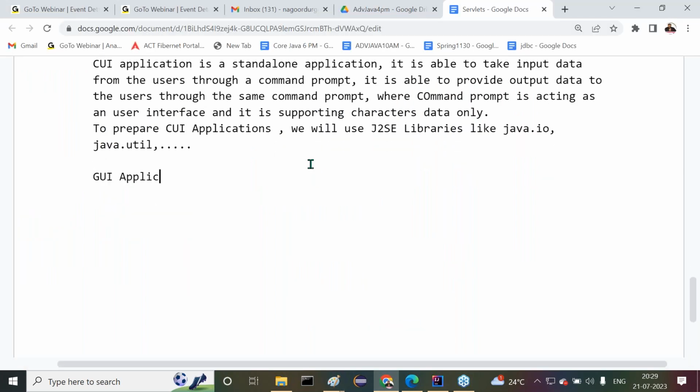A GUI application is a standalone application.